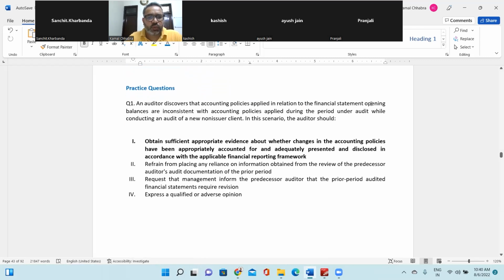Let's do a practical question over here. An auditor discovered that accounting policy applied in relation to financial statement opening balances is inconsistent with accounting policy applied during the period under audit while conducting the audit of a new non-issuer client. In this scenario, the auditor should obtain sufficient appropriate evidence about whether the change in accounting policy has been appropriately accounted for and adequately presented and disclosed in accordance with the applicable financial reporting framework.